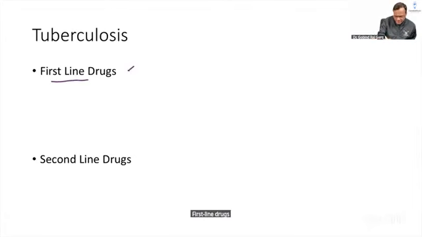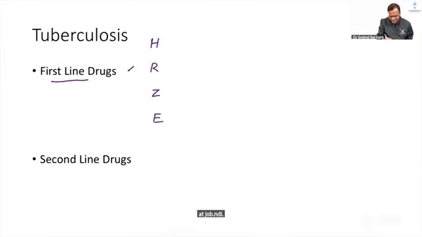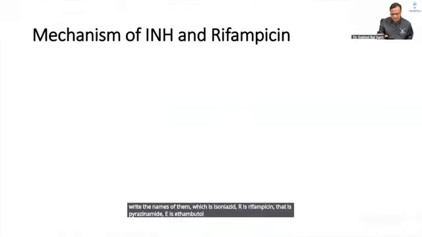We all know first line drugs are HRZE and E. And one of the second line drugs is S. I hope I don't need to write the names of them. H is isoniazid, R is rifampicin, Z is pyrazinamide, E is ethambutol, S is streptomycin.